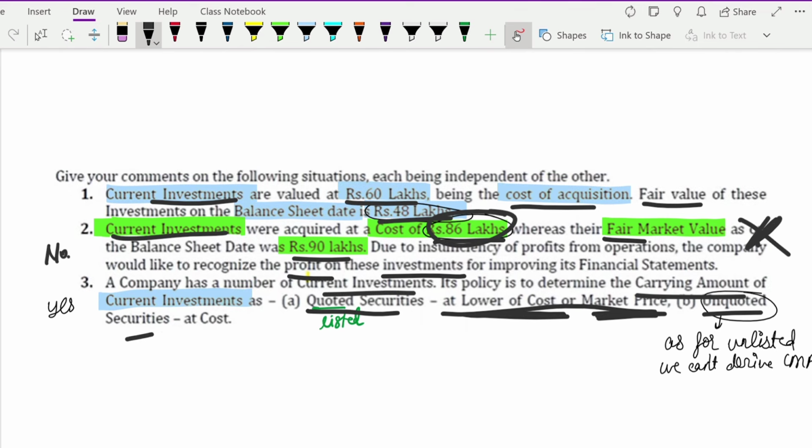Next, unquoted investments at cost. Unquoted investments means investments which cannot be sold in the market. If you cannot sell it in the market, even if it is a current investment, you will not have a market value for it. So the question of market value itself doesn't come. You have to record it at cost only. So this is also correct.